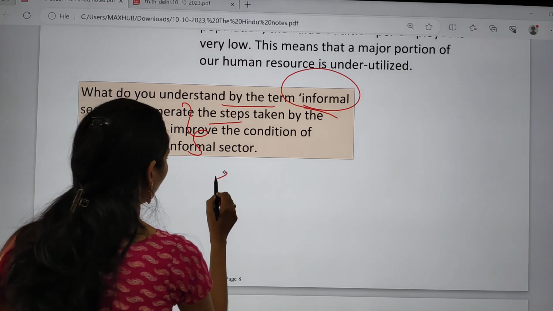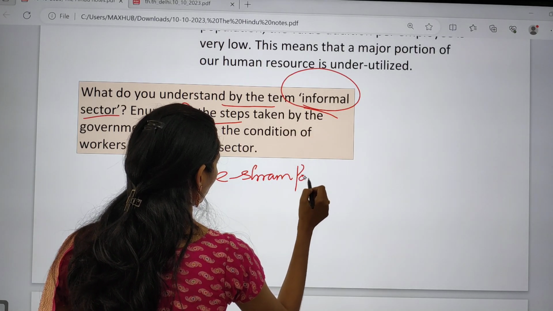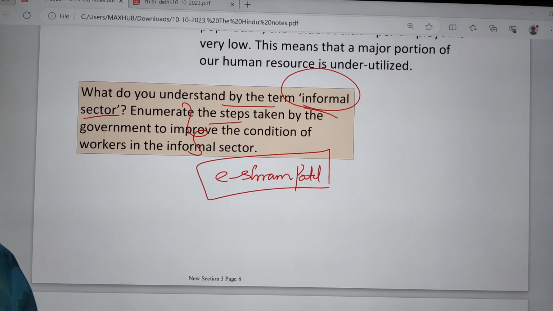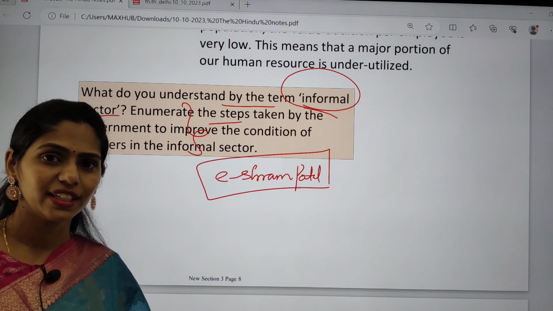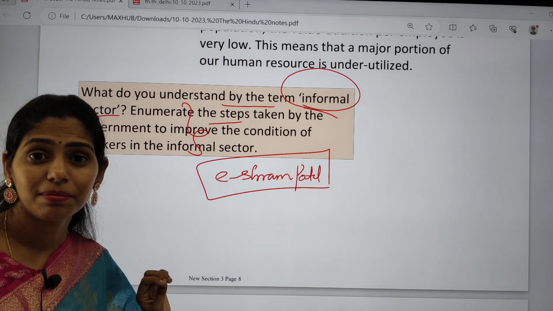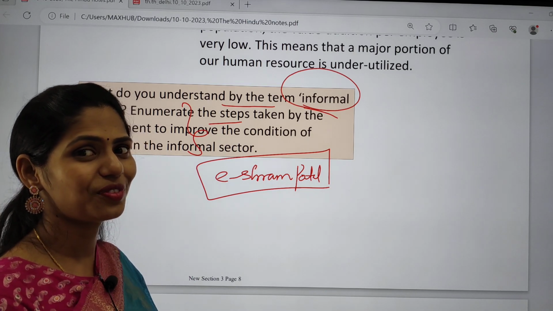And recently the government came up with the e-Shram portal, for taking the details of the people who are working in this informal sector. So please let me know in the comment box what steps have been taken by the government. Don't forget about this. This is your third homework.